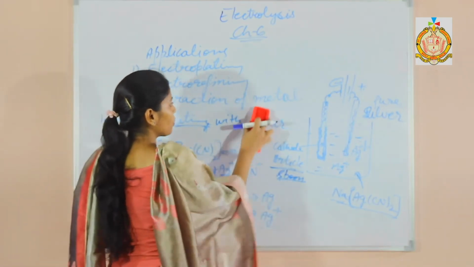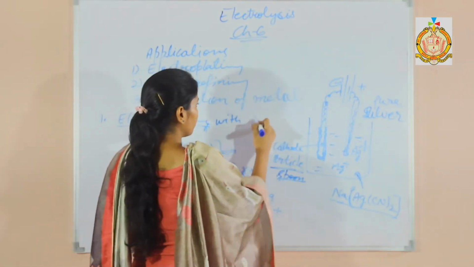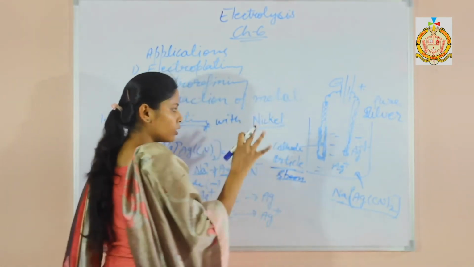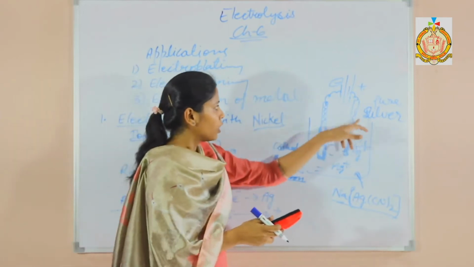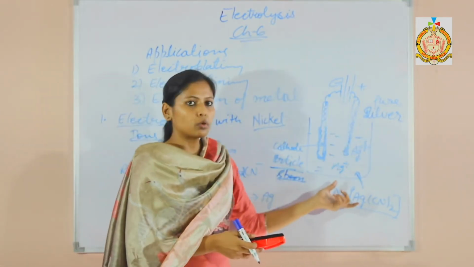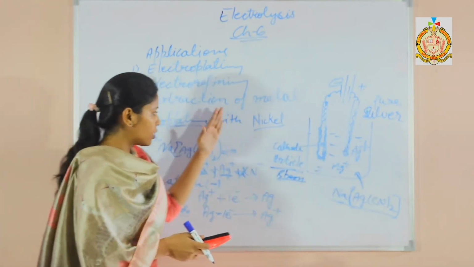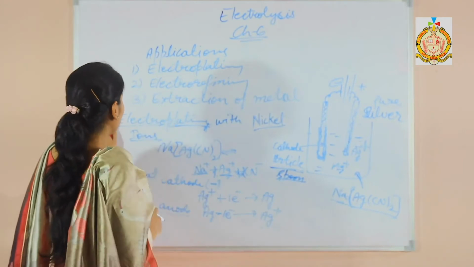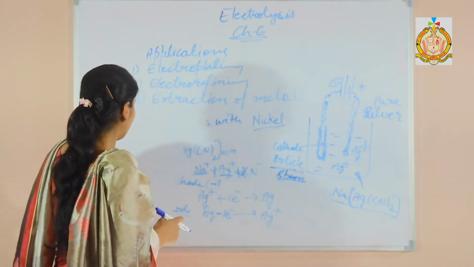Next is electroplating with nickel. Similar way you can do. Read by yourself. Everything is the same. You will take pure nickel metal here, and as the electrolyte you will use nickel sulfate. Rest all the things are the same. And the next application is electro refining.